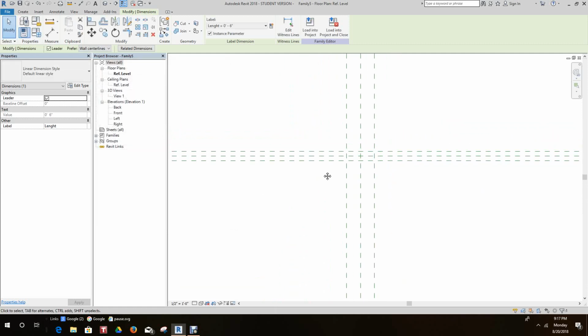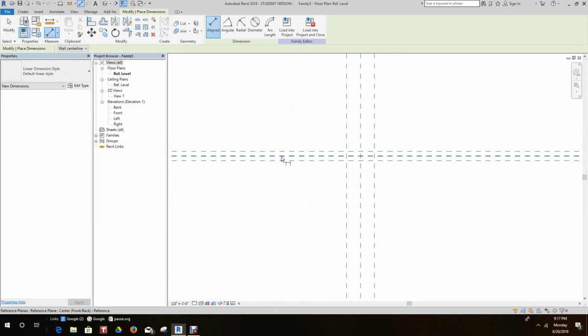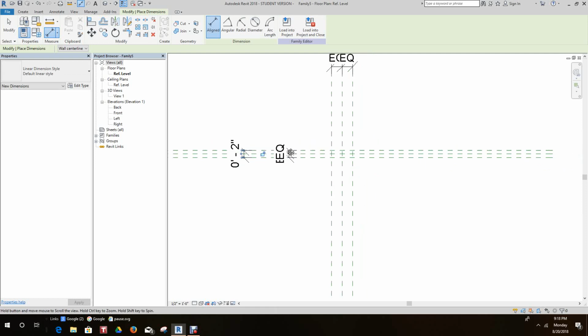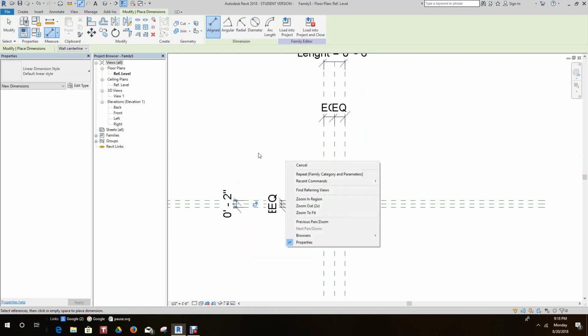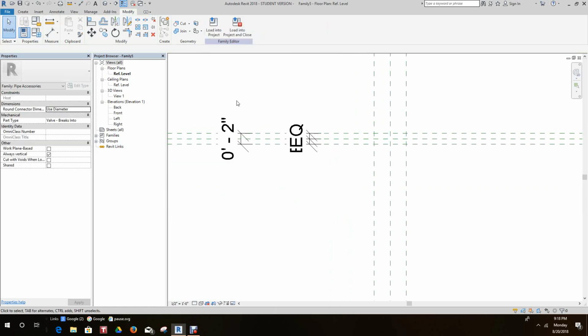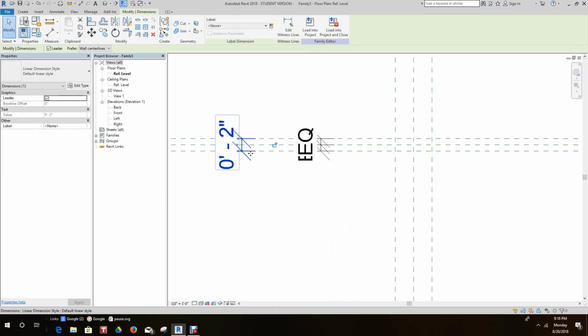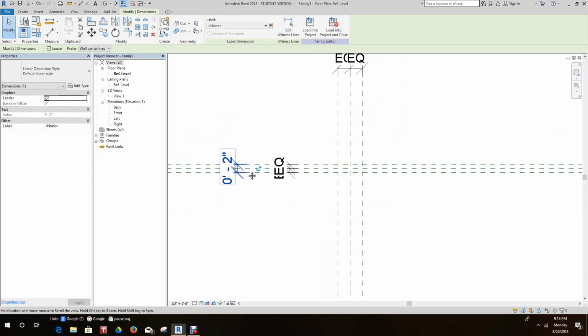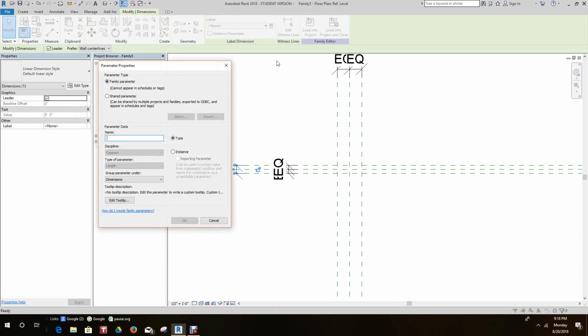We'll do the same here. We'll do a line dimension, set equality, another dimension here. We're going to escape here. We're going to select here. We're going to add a label. And this will be an instance parameter as well.